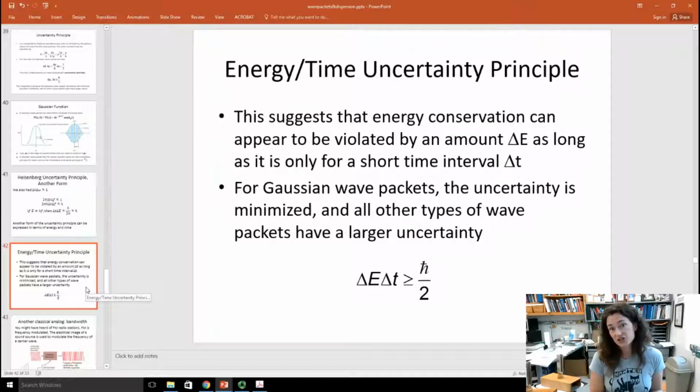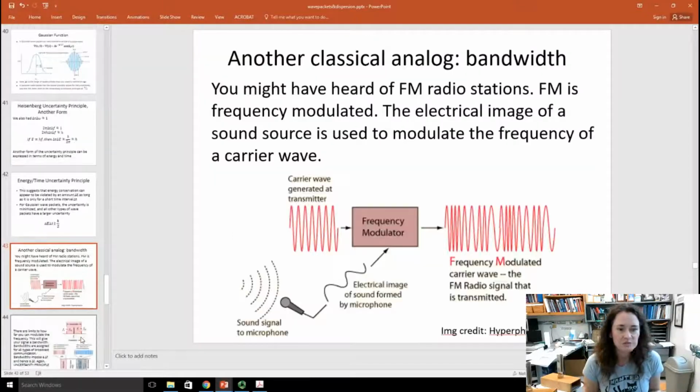Now this actually suggests that energy conservation can appear to be violated by an amount delta E as long as it's only for a little tiny time interval, as dictated by the energy time uncertainty principle, delta t. And we'll do an example of that in a little bit. So that brings me to another classical analog for these concepts, and that's the idea of bandwidth.